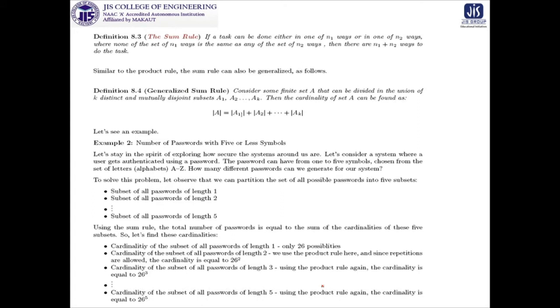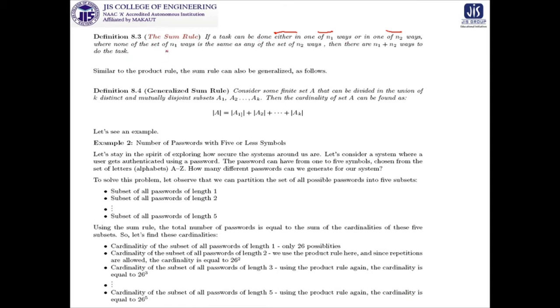Next we are getting the sum rule. This sum rule is also very important. We are going to show you by some example, but before that, you have to make it clear where the sum rule is applicable. Look at this, this is the most important term: if a task can be done either in one of n1 ways or in one of n2 ways, it is an either-or condition. It is not a sequential thing, where the first job is broken into n1 ways and the second job into n2 ways. It is an either-or condition.